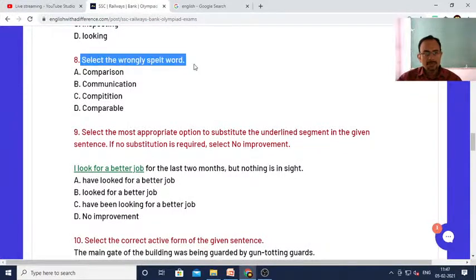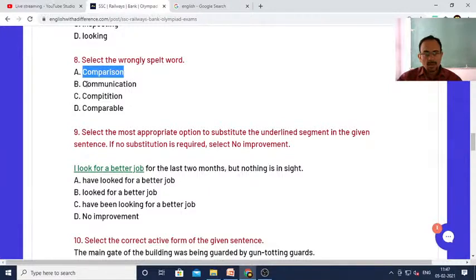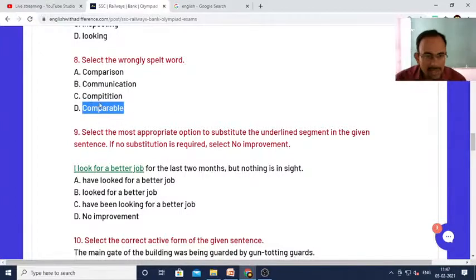Select the wrongly spelled word. Which is the wrongly spelled word? Is it comparison which is wrong, or communication, competition, or comparable? Tell me which particular word is wrongly spelled. Do it quickly. It's a very simple, very easy one. So I want a prompt answer from your end.